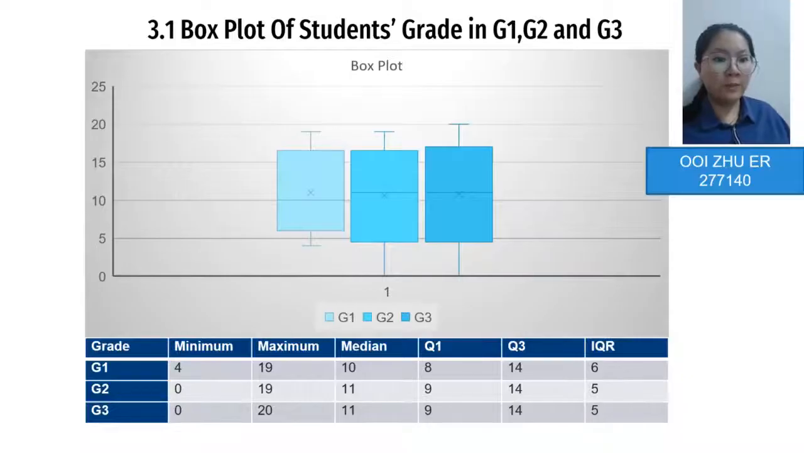3.1 Boxplot. Based on the table and the boxplot, we can see that most students get good grades in G1 because the students' minimum score in G1 is 4, but in G2 and G3 it is 0. However, the median of student grades in G1 is 10, and for G2 and G3 it is 11. It shows that generally student grades have improved in G2 and G3 compared to G1, but there are still some factors that affect the students and cause their performance to degrade.